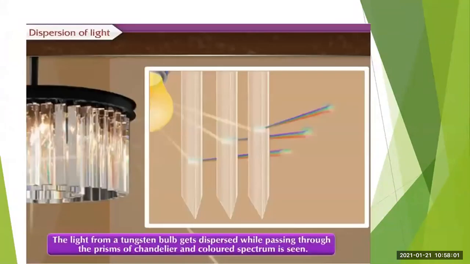But what will happen if we use the LED light instead of the tungsten bulb? Will we be able to see the same effect? No, we will not be able to see the same effect, because the LED light consists of the light of only a single wavelength.